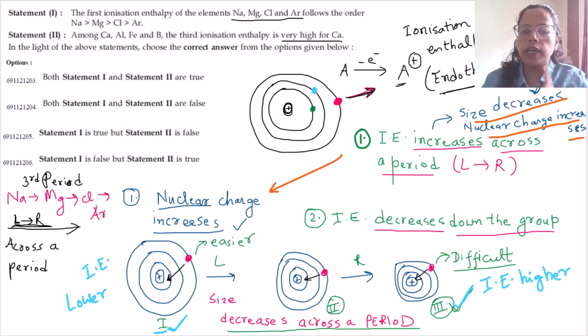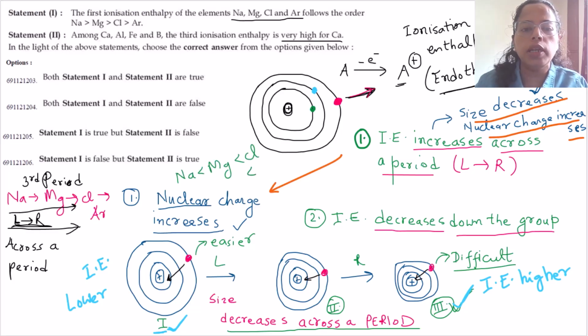What we discussed just now, that as we move from left to right, the size decreases, the nuclear pull increases, and it is very difficult to pull out the outermost electron. That means ionization energy increases. So the actual order of ionization enthalpy among these elements should be sodium less than magnesium, less than chlorine, less than argon. Sodium should have the least ionization enthalpy, while argon should have the highest.